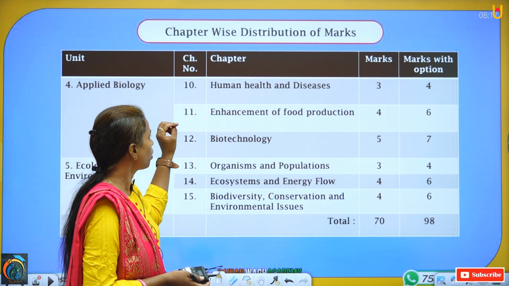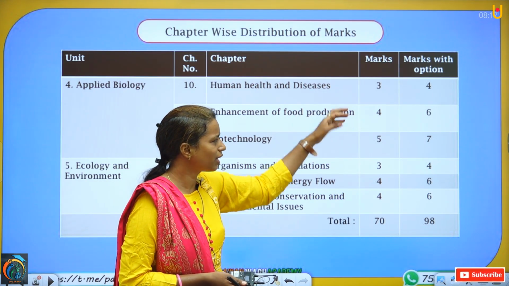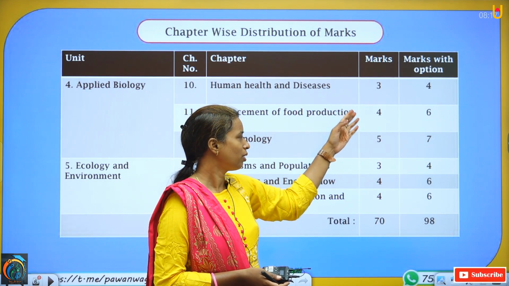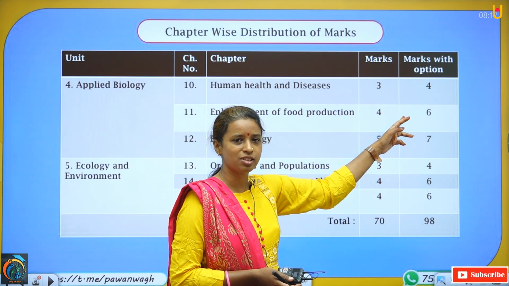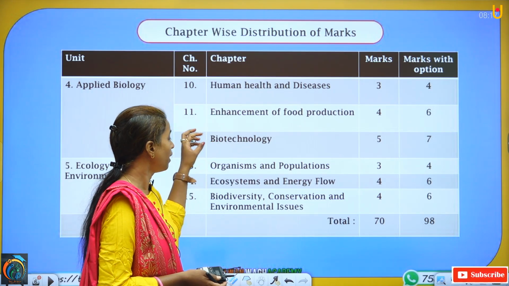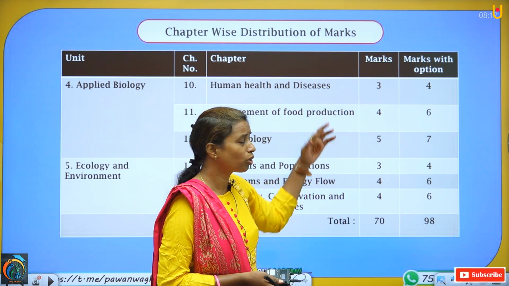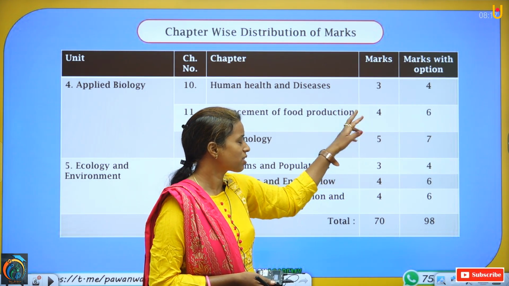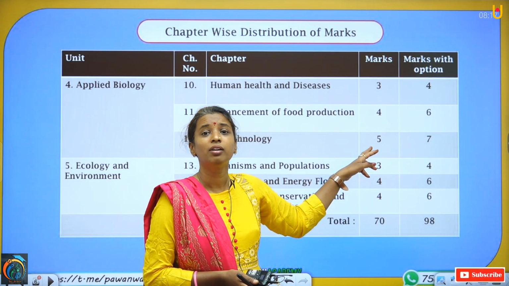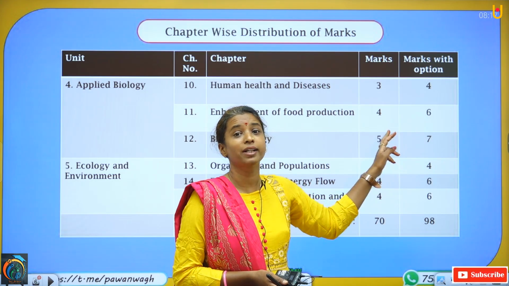Okay. Now topic number 11, that is enhancement of food production. Here again it is a minor topic because it has minimum 4 marks and maximum 6 marks. And biotechnology is not minor or major, but in between minor and major, because it has a marks distribution of 5 marks minimum and 7 marks maximum.